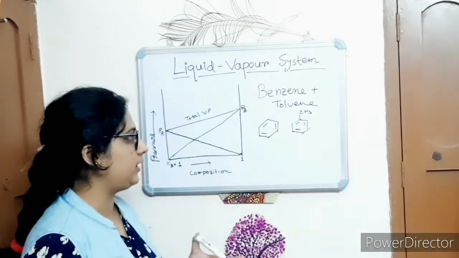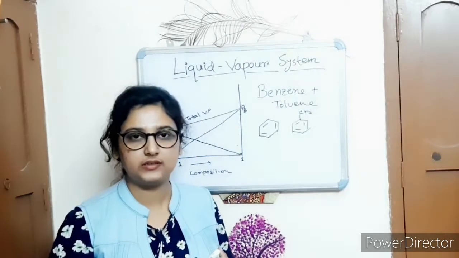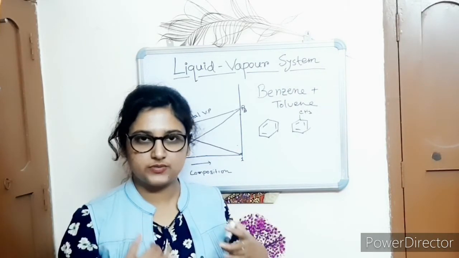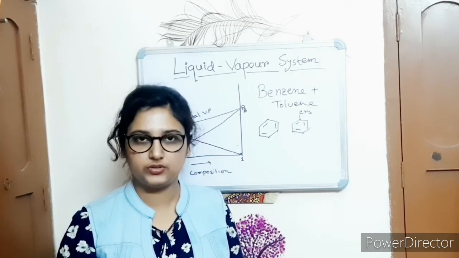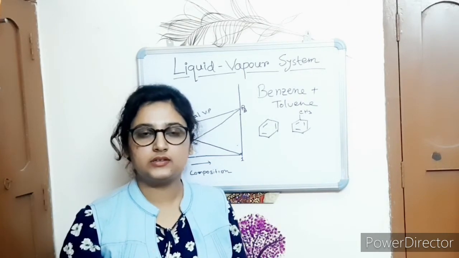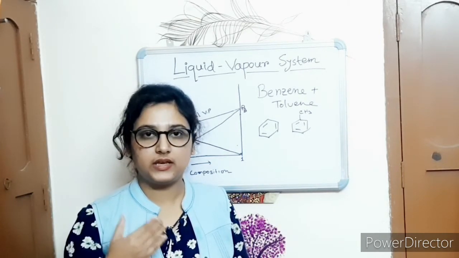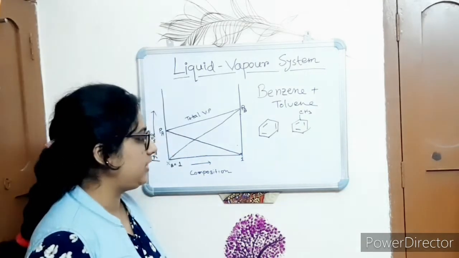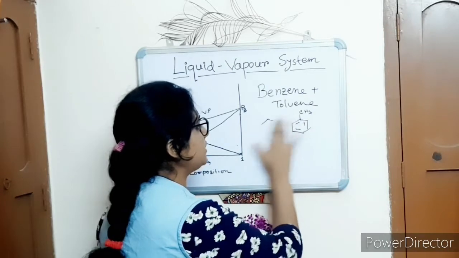When two liquids are mixed together, if the solution formed is an ideal solution, then it obeys Raoult's law. What is Raoult's law?